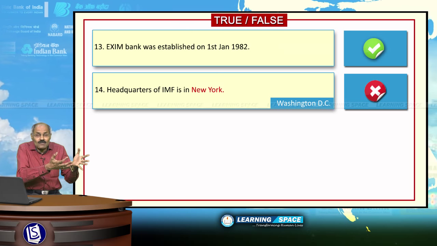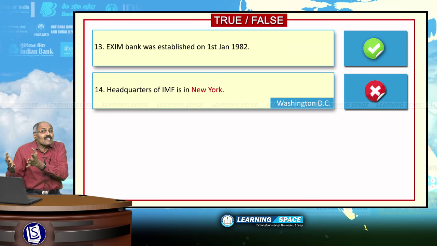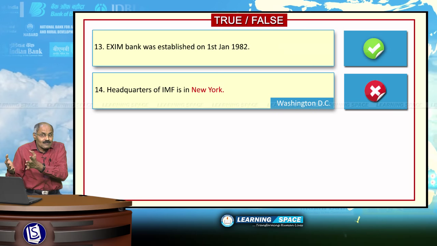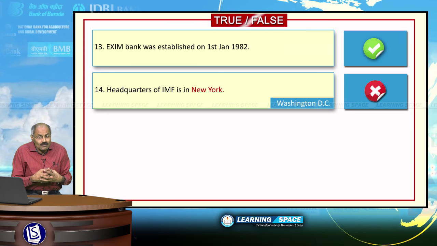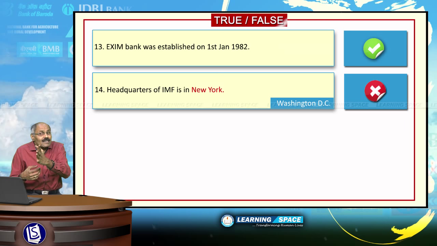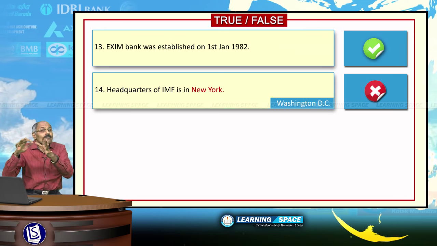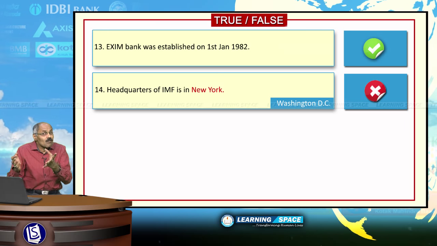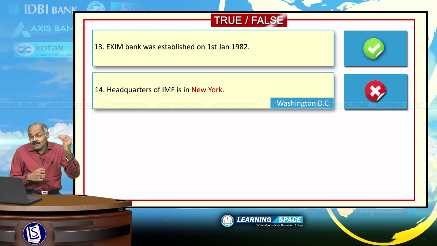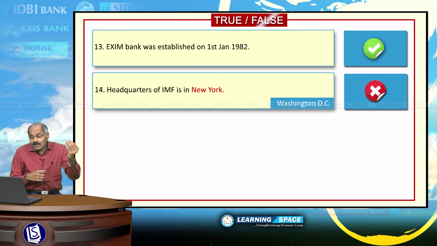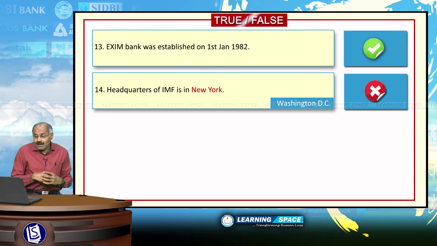One such institution is World Bank. The second institution is the International Monetary Fund, established to look into exchange related problems. The headquarters of these two institutions is Washington DC. They were established subsequent to the Second World War. Please don't forget. So, here the right sentence will be headquarters of International Monetary Fund is Washington DC. Please correct it. Look at the next sentence.